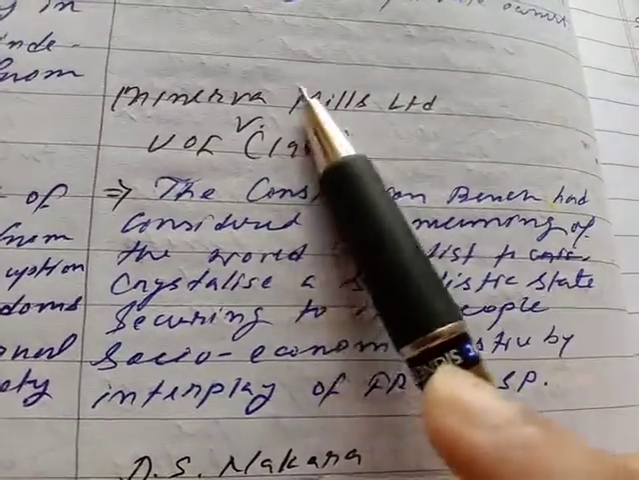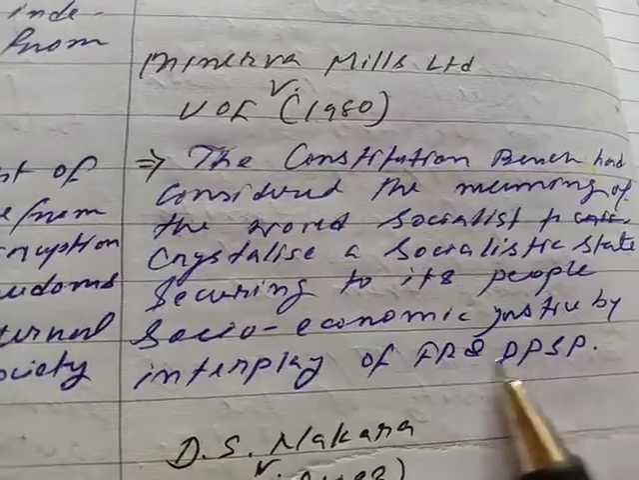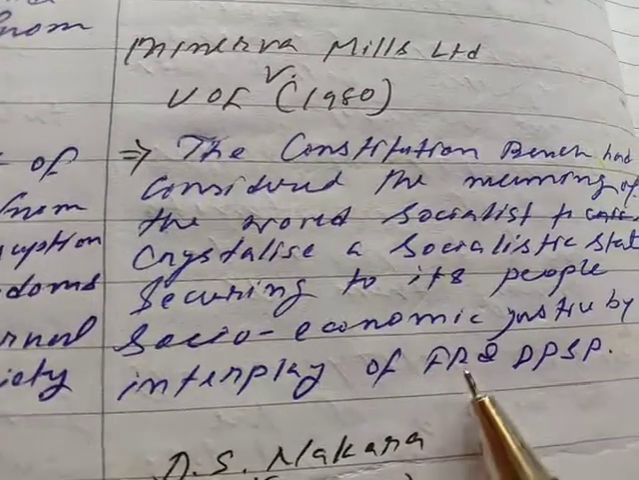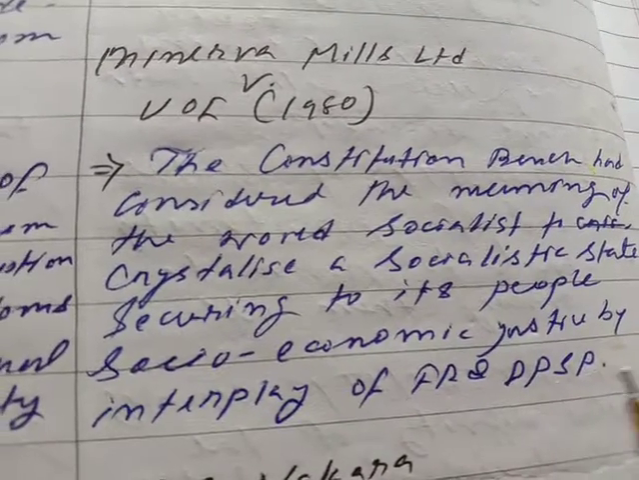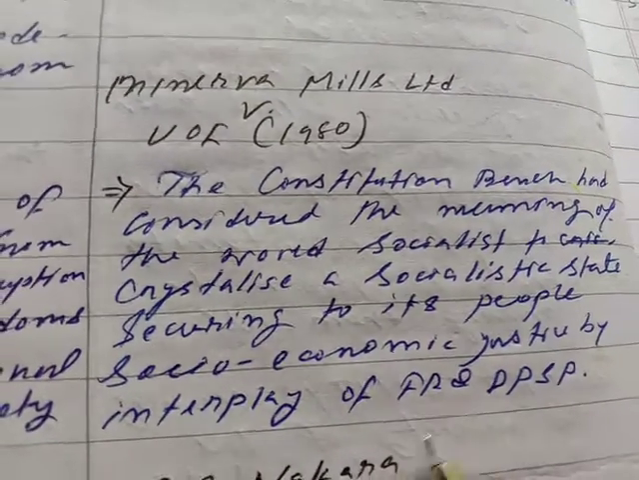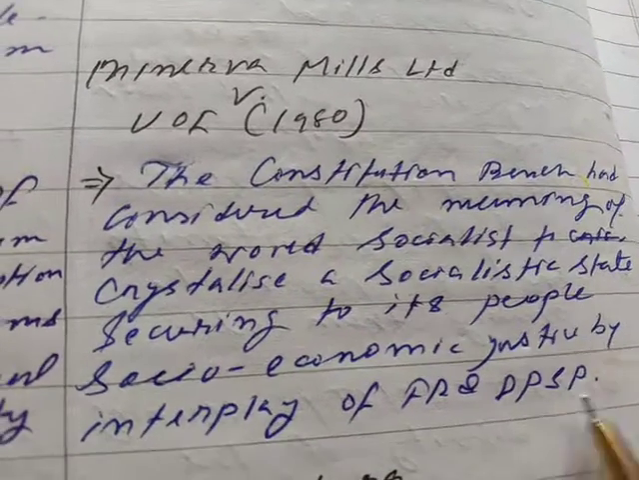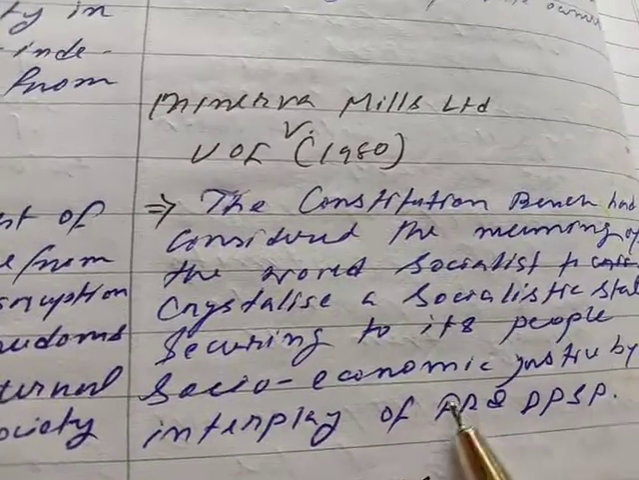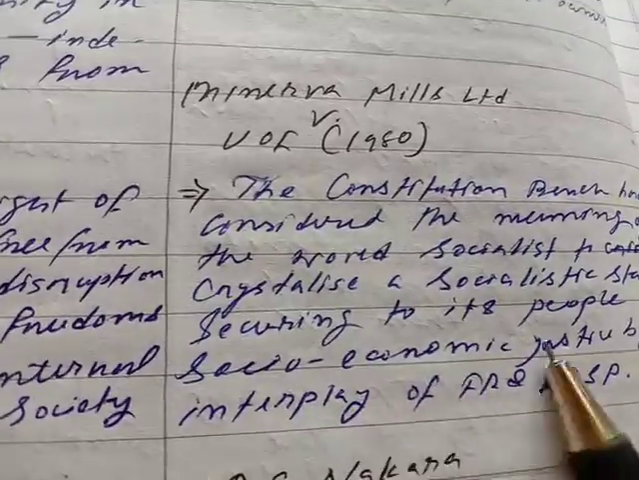In Minerva Mills it was held that fundamental rights and DPSP both are important, both are needed, an interplay between both. Fundamental rights are negative obligations on the state, DPSP are positive obligations of the state. Fundamental rights are justiciable, DPSP are non-justiciable. So the interplay of both will lead to socio-economic justice, and socio-economic justice is what is called socialism.